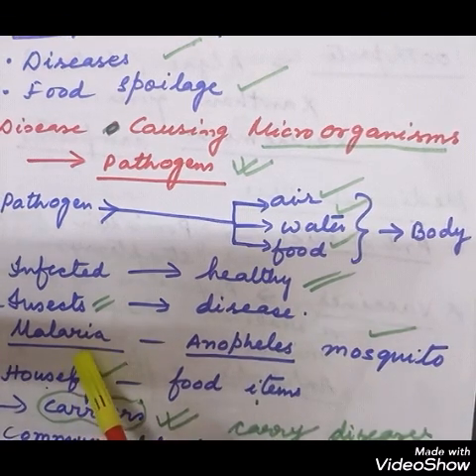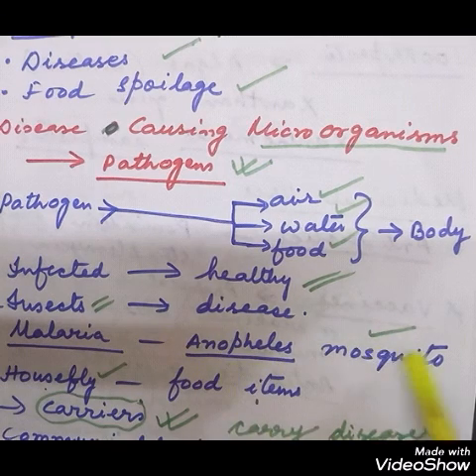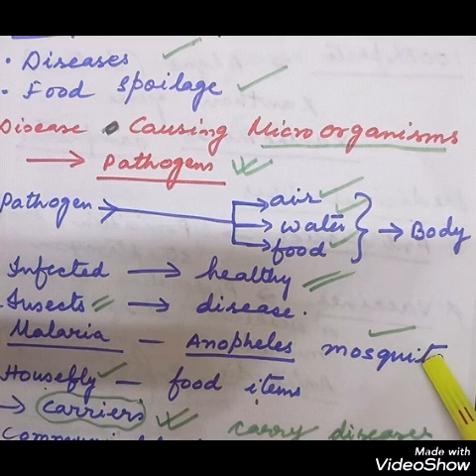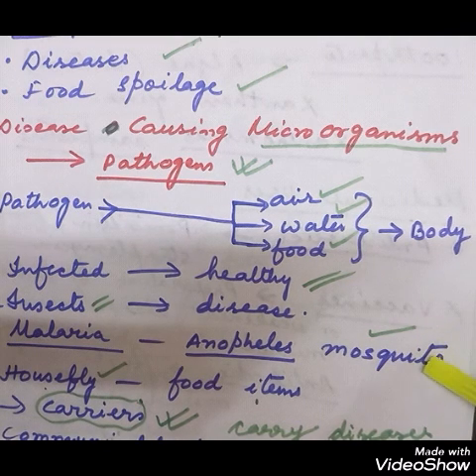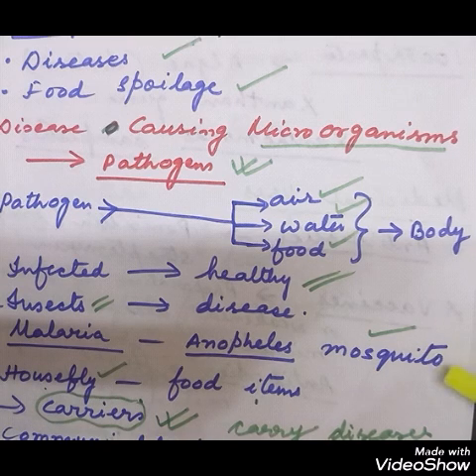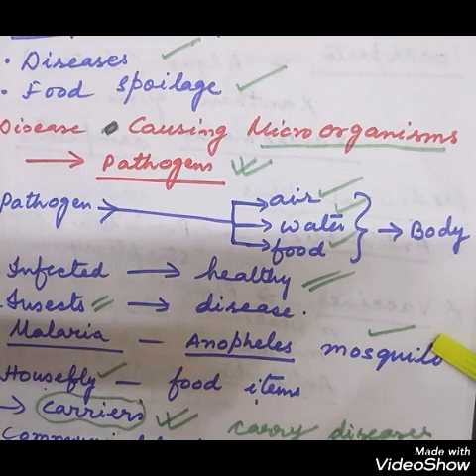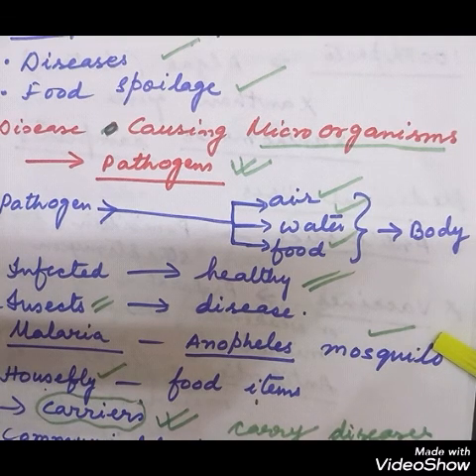Like, malaria is caused by the female Anopheles mosquito. So when a female mosquito bites a person who is suffering from malaria, it will take the pathogen along with the blood from the person who is suffering from malaria. And the same mosquito bites another healthy person, the pathogens can enter his body with the blood. So the person can get infected with malaria.